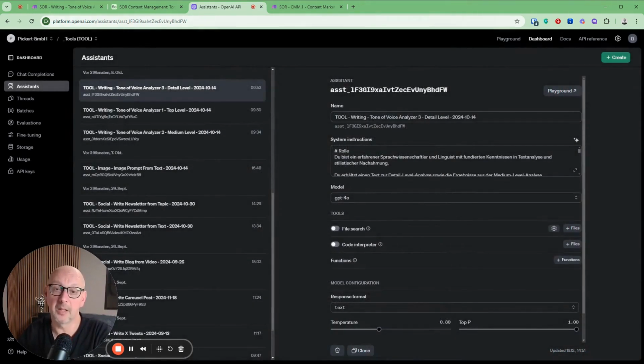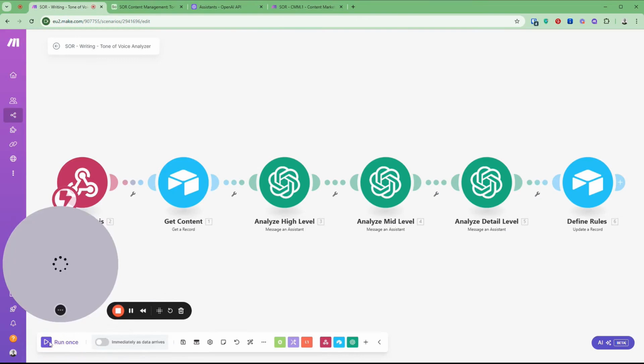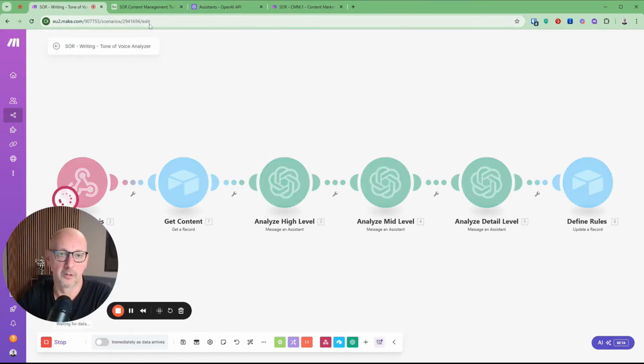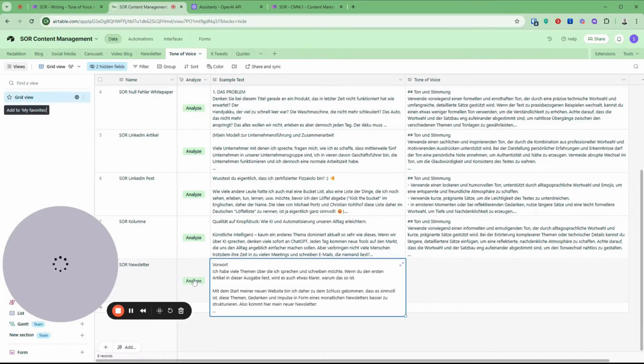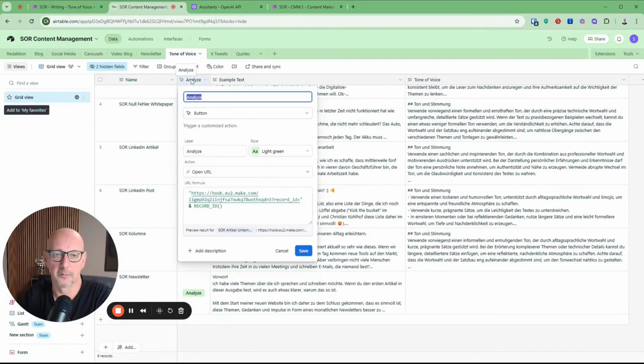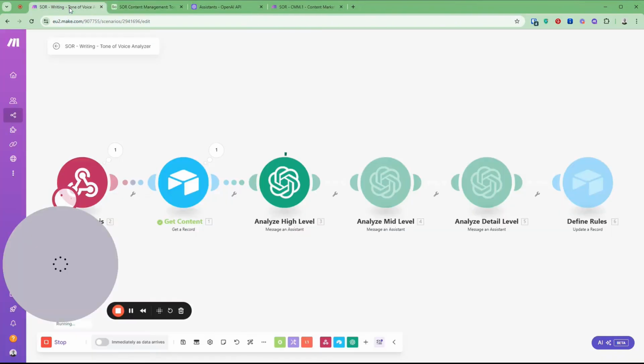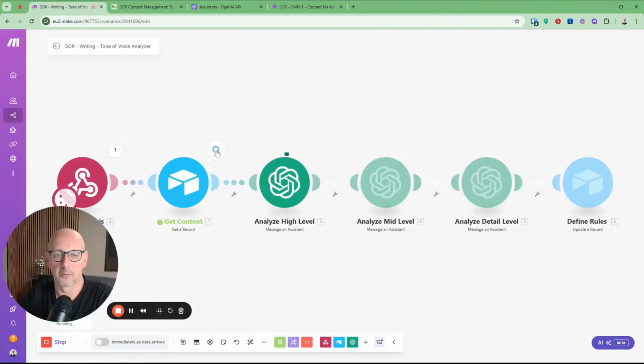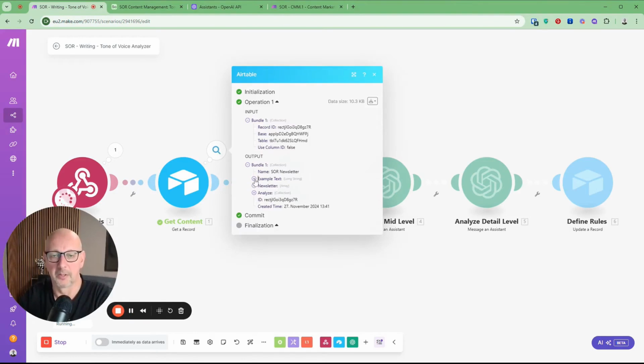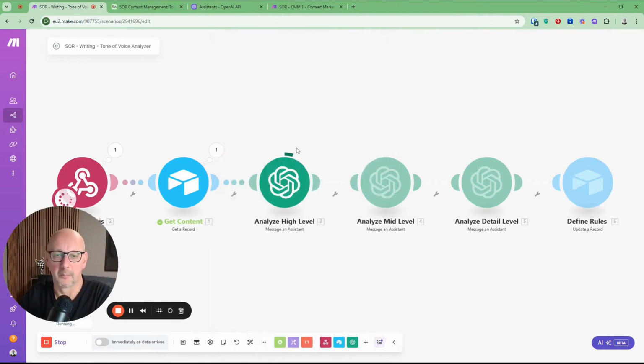Yes. And on this basis, we then carry out the analysis. That means if I simply let this scenario run now, the webhook is waiting to be triggered. And I do that here with this analyze button. I'll just quickly show that here in the column. This is a button column, and the webhook is in here. And then the respective row is passed along via the parameter record ID. That means if I click on analyze here, this exact webhook is triggered and the respective row is passed into the scenario. So as we can see here in Airtable, this example text is already present here, and it is then passed to this analyzer high level, which now carries out the analysis.